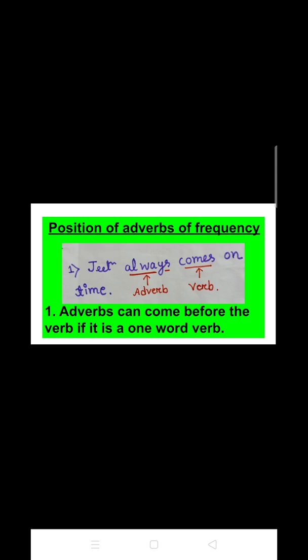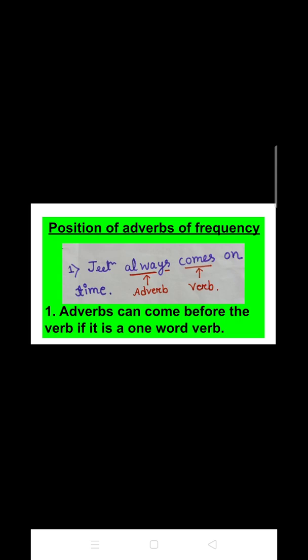So look at the example that is mentioned here, that is Jeet always comes on time. Here the word always is our adverb and comes is our verb. So from this example we got to know that an adverb can come before the verb if it is a one word verb.